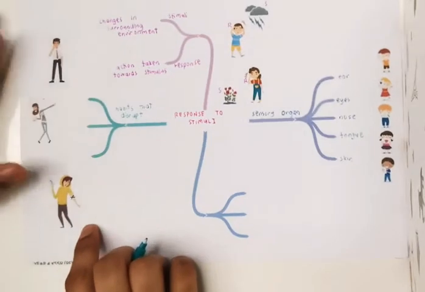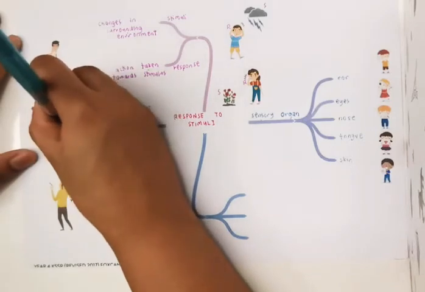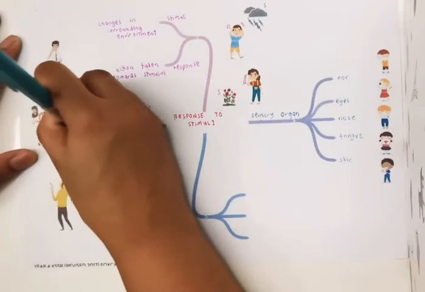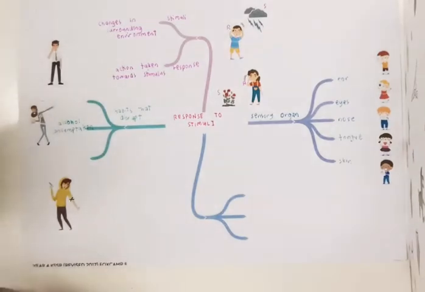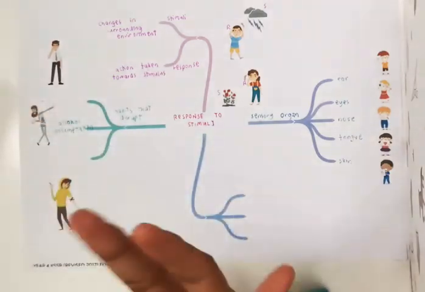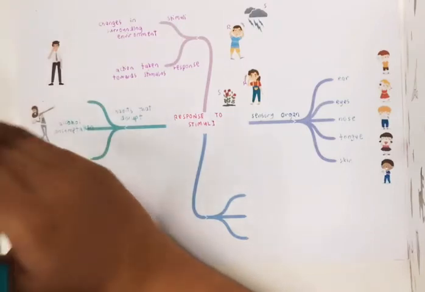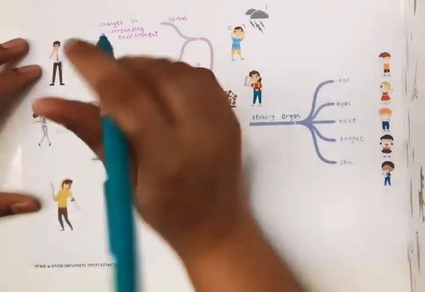First one would be alcohol. When a person drinks alcohol, what will happen to them? They would respond slower to stimuli. So for example, if they're crossing the road and someone is honking at them, it would be very slow for them to react towards that horn. It will take some time for them to react. So that's why you cannot drive when you are drunk. When someone has drunk alcohol, they shouldn't drive.